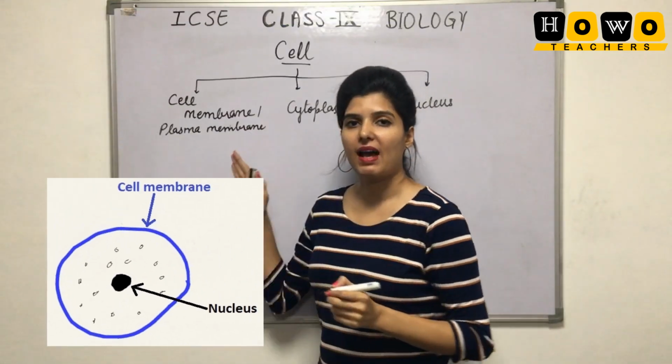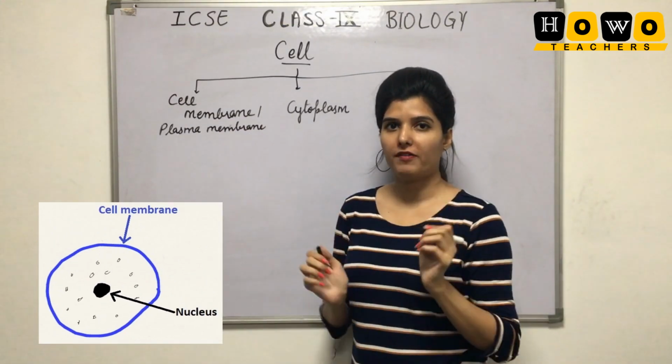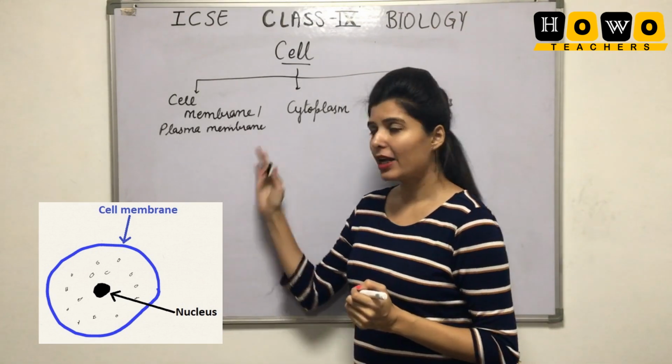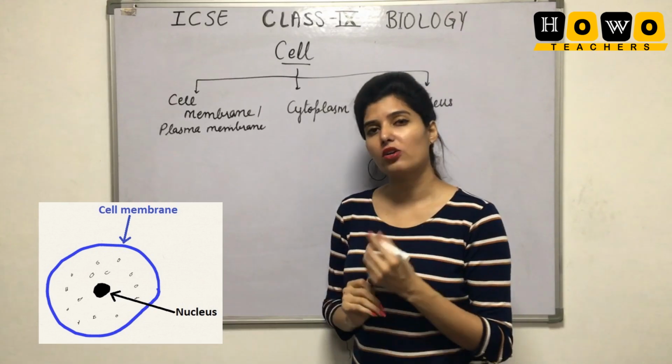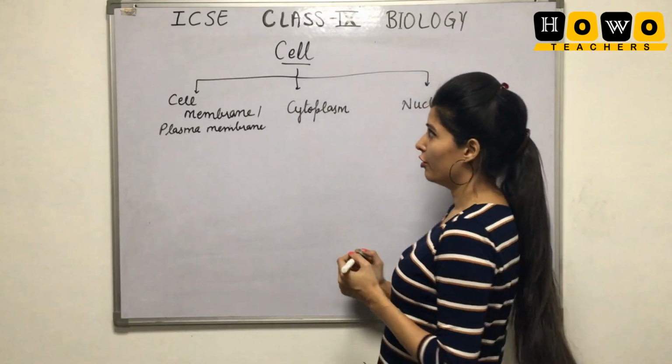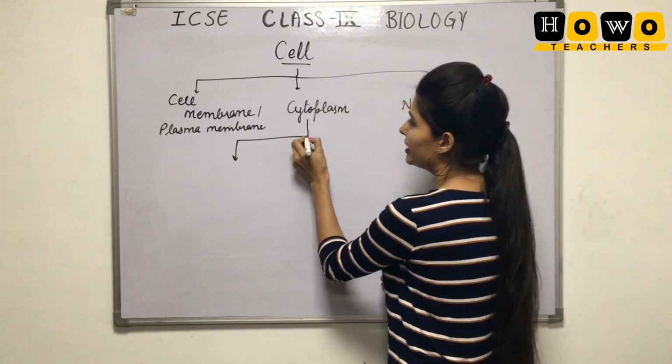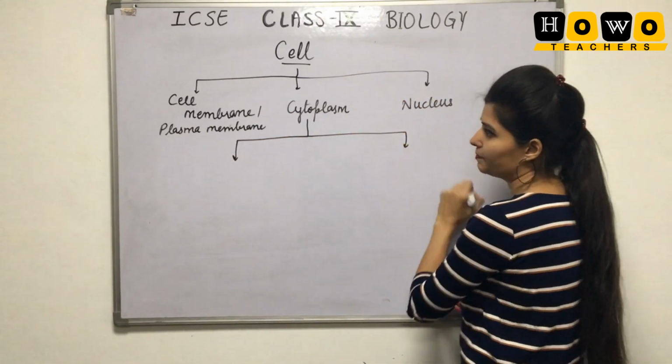Cell membrane is the outermost boundary wall of a cell, but in case of plant cell you have to remember that along with cell membrane there is also the presence of cell wall.